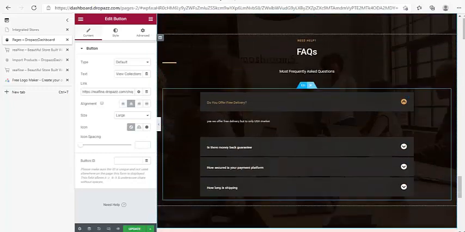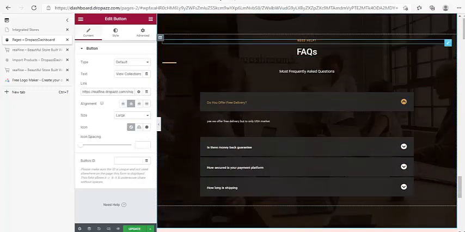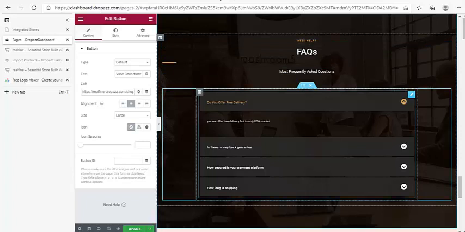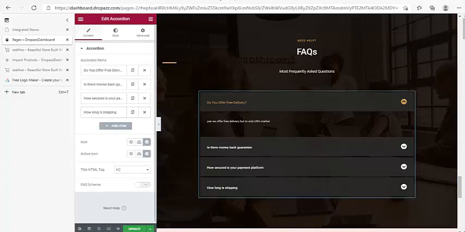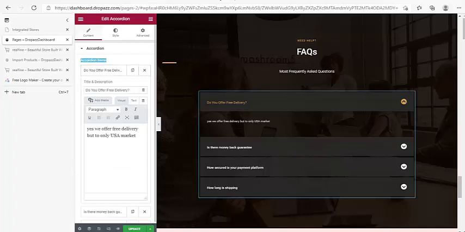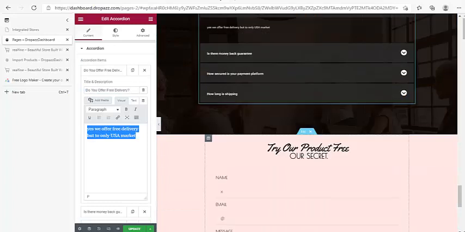Now look at the next one here. It's the same. This one, frequently asked questions, that's what it means. It's already preset, but if you want to make changes to the text, you can just click anywhere, and then under accordion items you can see here, click on any accordion and change the question and change the text. I hope you understand that, each one, right?